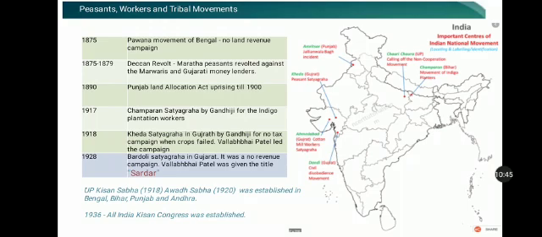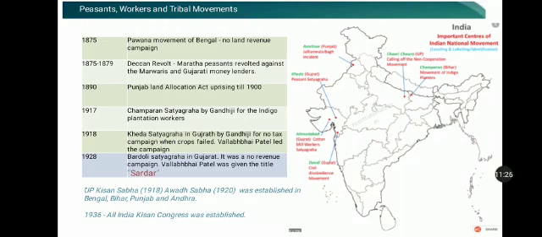Remember, Gandhiji entered the Indian national movement, the third phase, fully in the year 1920. But after his return from South Africa in 1915, he was actively involved in supporting the peasants, the farmers, and the tribal revolution. So Champaran is one of the foremost satyagrahas led by Gandhiji. After this, the next very important satyagraha led by Gandhiji was in the year 1918, the Kheda satyagraha.